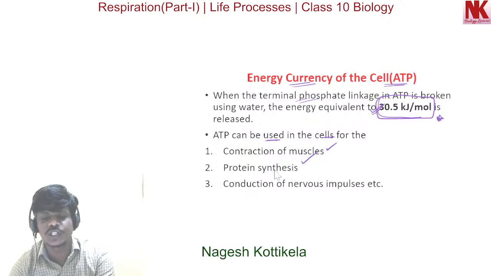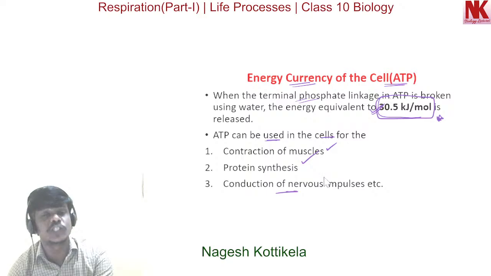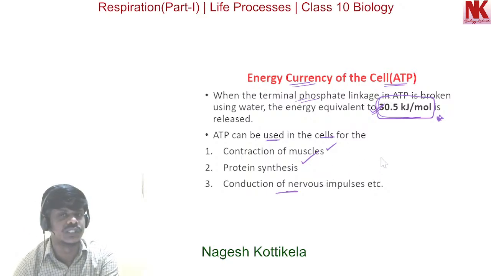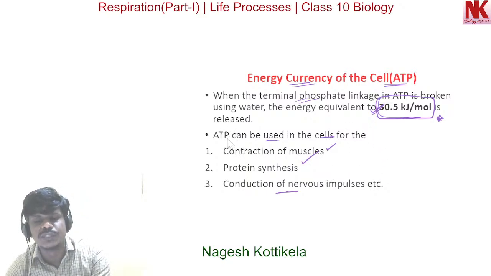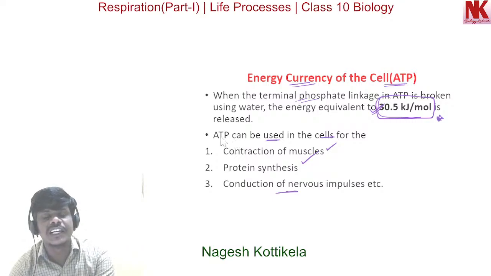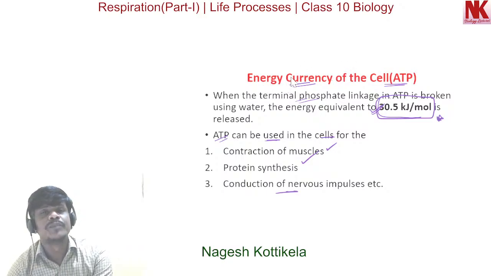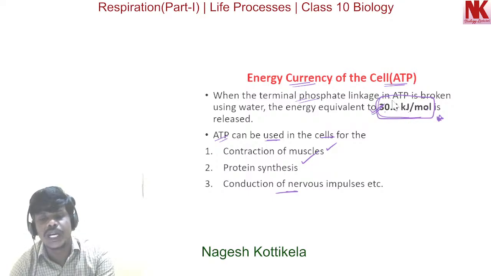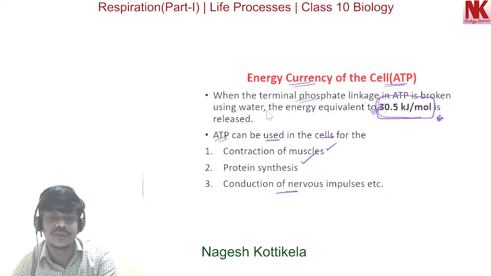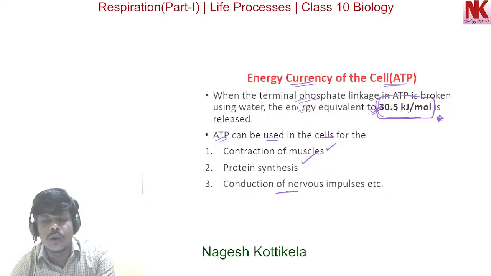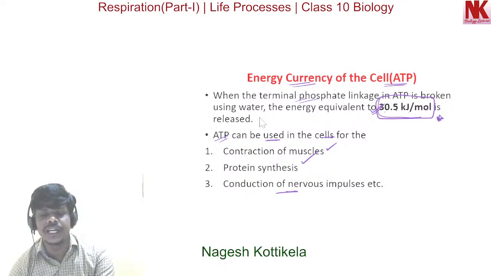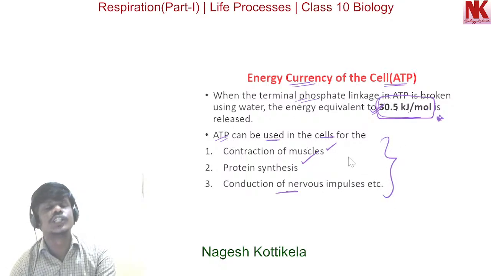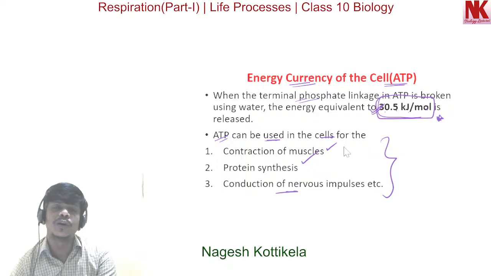protein synthesis, conduction of nervous impulses, and so many other activities. So for all these activities energy is needed, and that energy is provided by ATP. So ATP is called the energy currency of the cell. ATP is providing 30.5 kilojoules per mole when it is broken down using water. So this is how energy released from ATP is utilized to perform the different activities in living organisms.